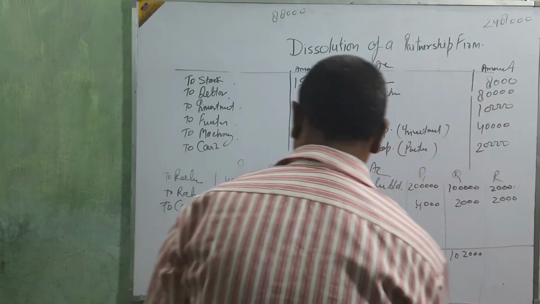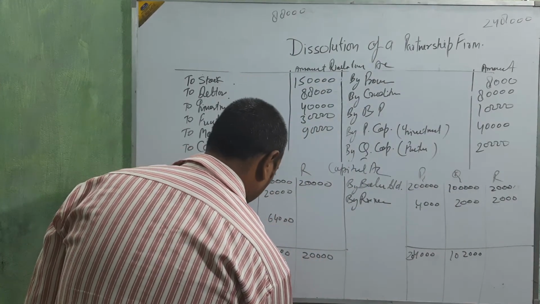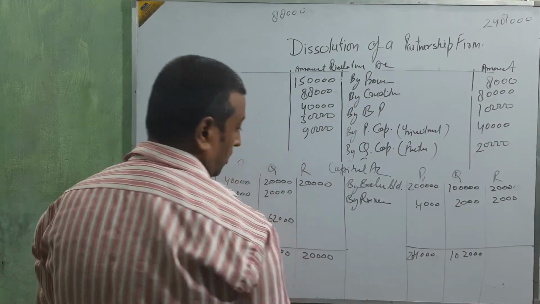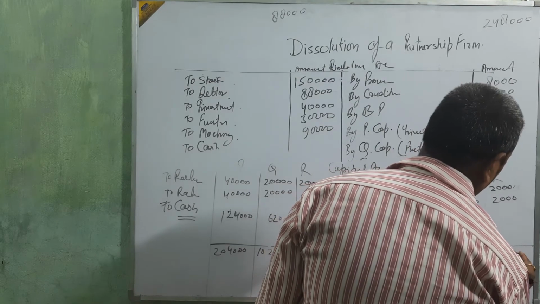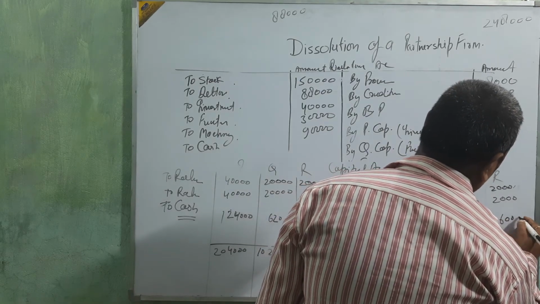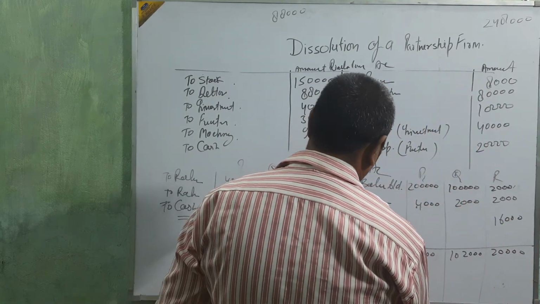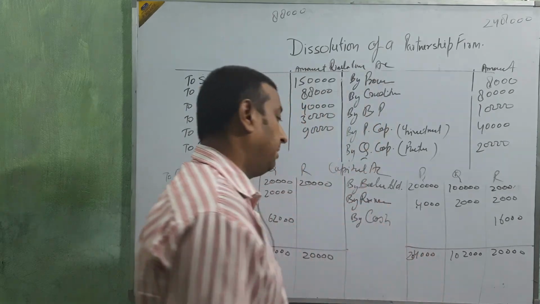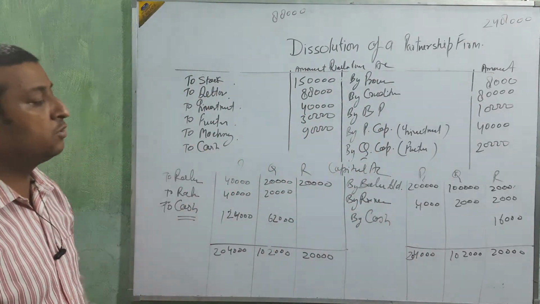Sorry, 62, it's 2 beta. Okay, and this side 16 by cash. Okay beta.